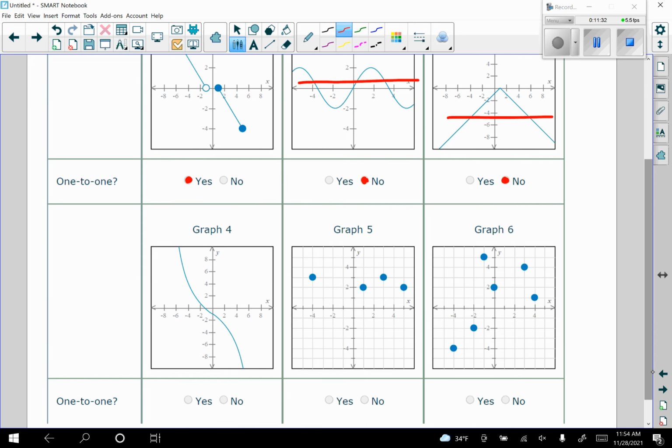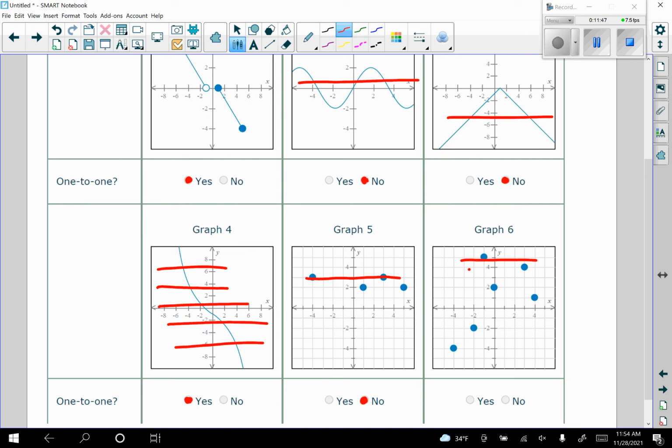Graph 4 does pass the horizontal line test. No matter where I draw horizontal lines, it's only passing through each point once. Graph 5 doesn't pass the horizontal line test right here. Graph 6 does pass the horizontal line test. If I drew a line here, it's only going through one point. No 2 points line up horizontally. So easy enough there, hopefully, for just looking at the graphs.